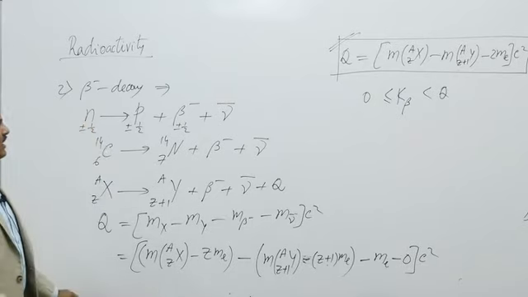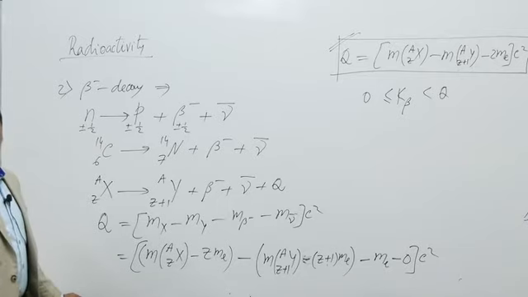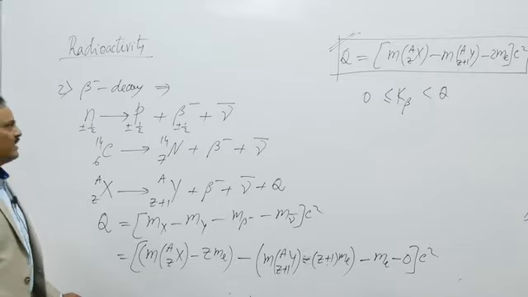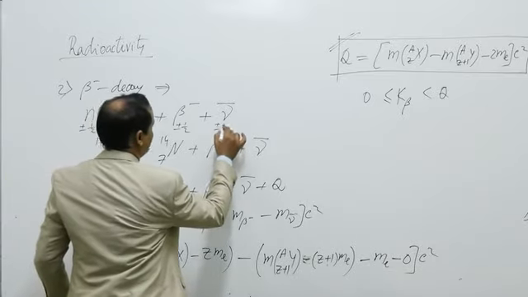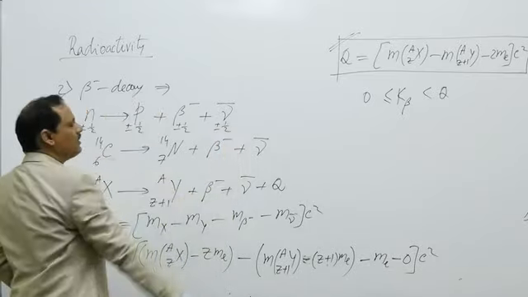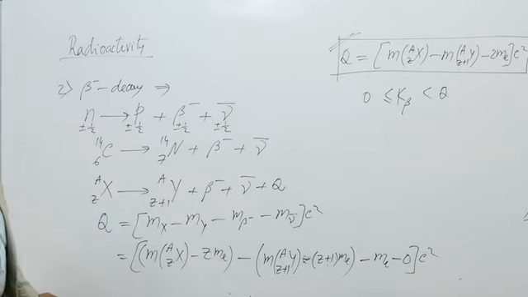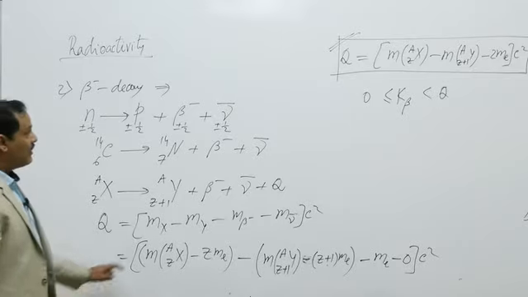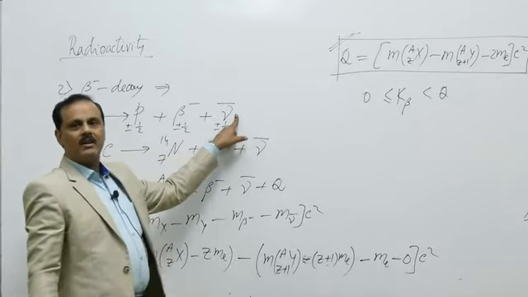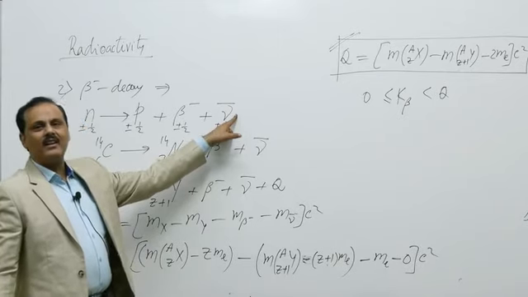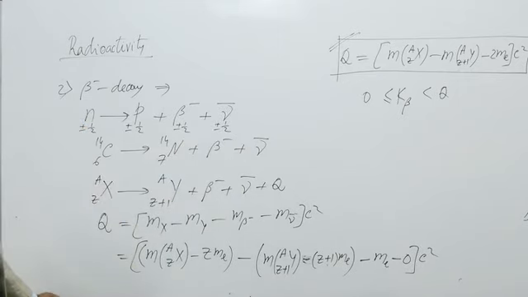So it was assumed that another particle is there which is similar to photon, having zero rest mass, is a packet of energy, but it also has spin plus minus half. So antineutrino is a fermion having spin plus minus half, is a packet of energy, and detection of antineutrino was difficult because it rarely interacts with other particles, and that's why it took a long time to detect antineutrino.